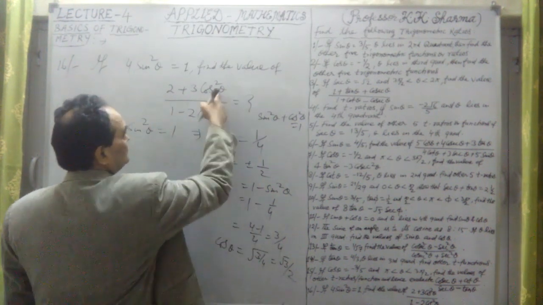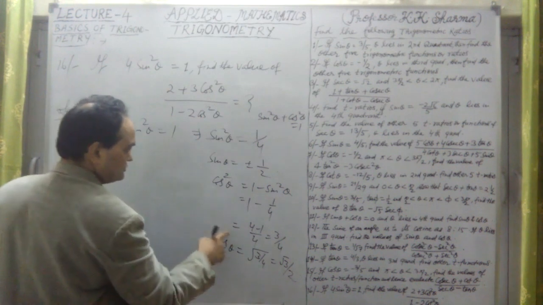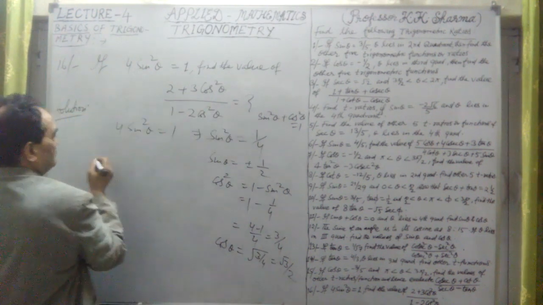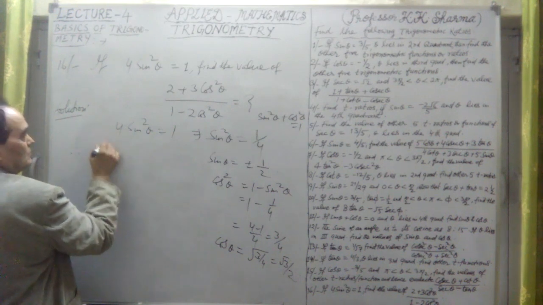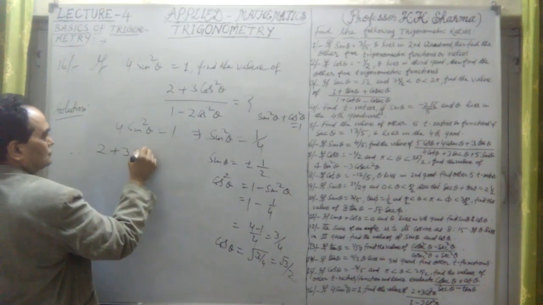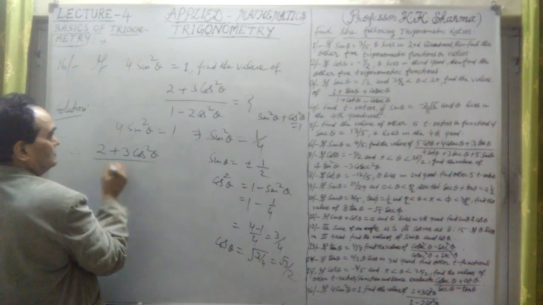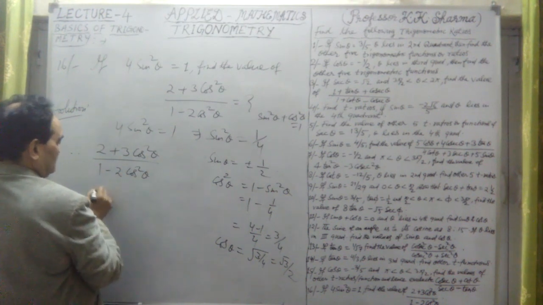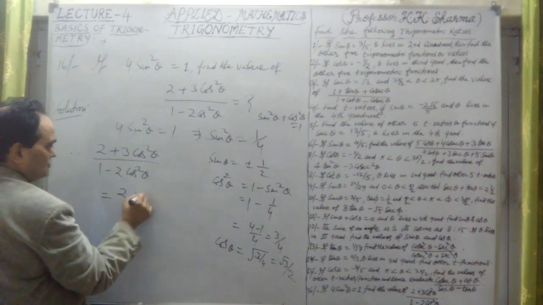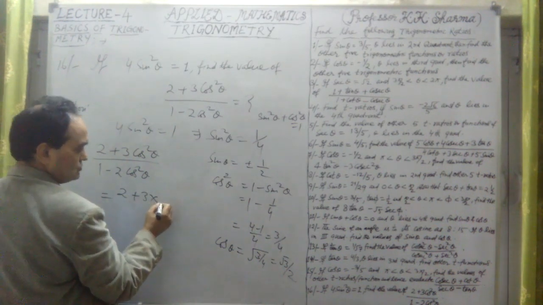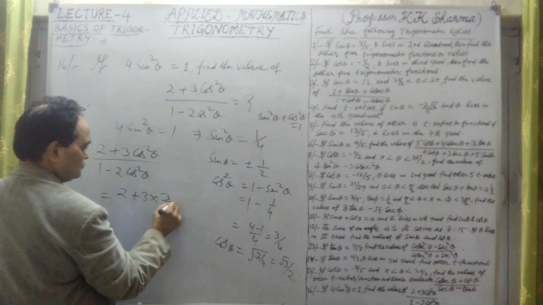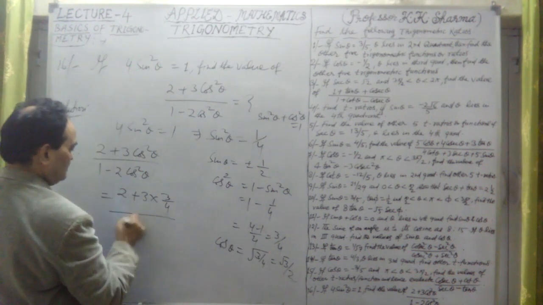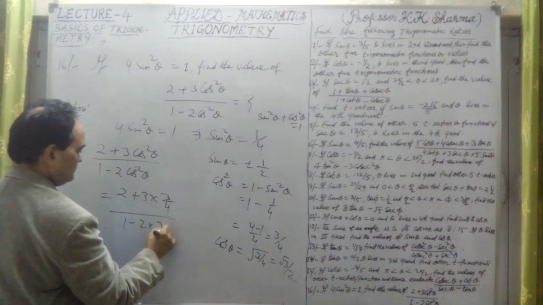Substituting the value, cos square theta is 3 by 4, and cos square theta is required here. Therefore, 2 plus 3 cos square theta divided by 1 minus 2 cos square theta is equal to 2 plus 3 into 3 by 4, divided by 1 minus 2 into 3 by 4.